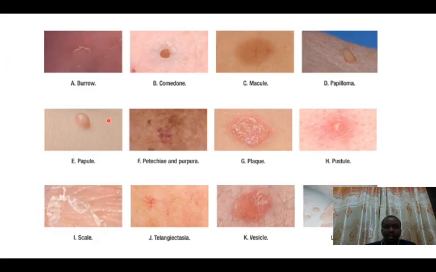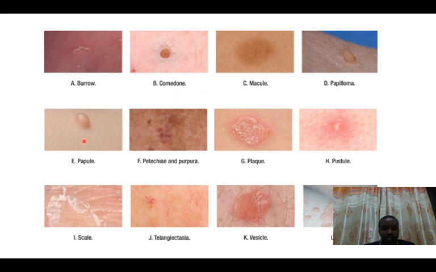Now here are some pictures trying to show the primary skin lesions. As you can see, this is a comedone, and you can see it's black here, though you can also have a white comedone. It's black here because we should explain why it is black when we talk about acne. As you can see here, we have a surrounding skin, but we also have a certain area which is not raised, but has a different color as compared to the surrounding area, and we define this as a macule.